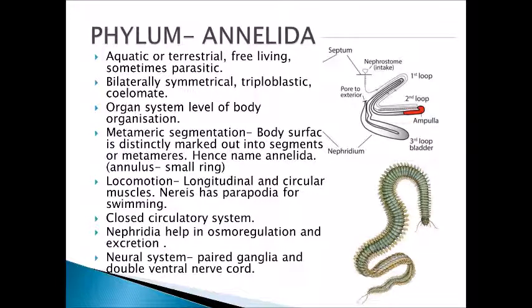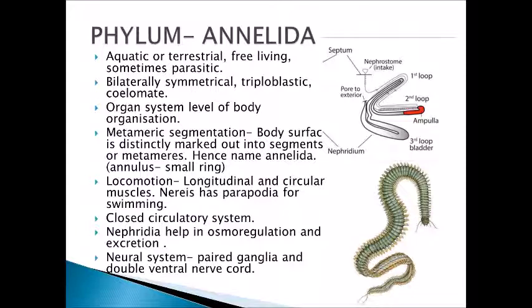The next phylum is Annelida. These organisms have a body which has segments, and each of the segments looks like a small ring. That is why the name given is Annelida, from the word annulus, the meaning of which is small ring. The habitat is aquatic or terrestrial, free living organisms, sometimes parasitic. Bilaterally symmetrical body,